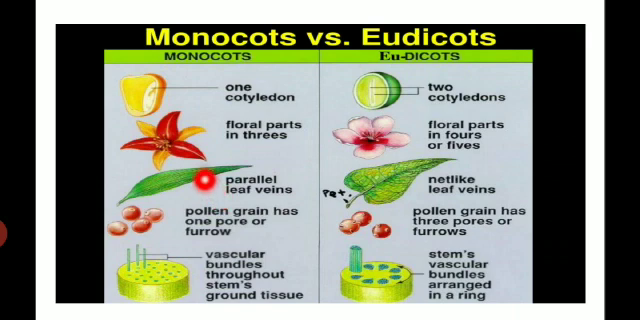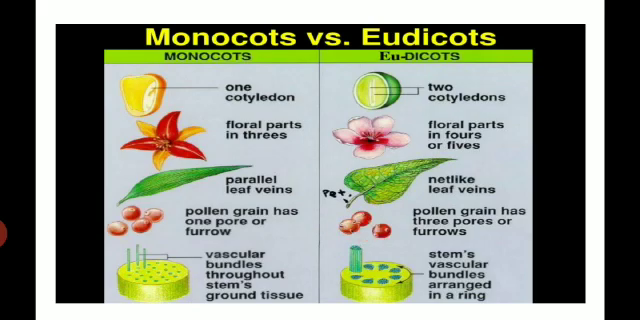Then comparison of monocot and eudicot. The monocot has only one cotyledon. Eudicot, two cotyledons. Floral parts in threes in monocots. Floral parts in fours or fives in eudicots. Petals or sepals present in fives. Then parallel leaf venation in the monocot. The dicot, reticulate venation. The pollen grains have one pore in monocots. The pollen grains have three pores in eudicots. Then vascular bundles scattered throughout the stem ground tissue in monocots. In eudicots the stem vascular bundles are arranged in a ring-like structure.